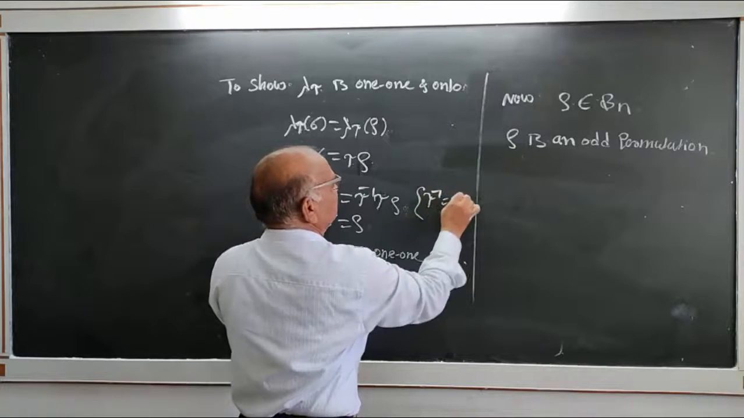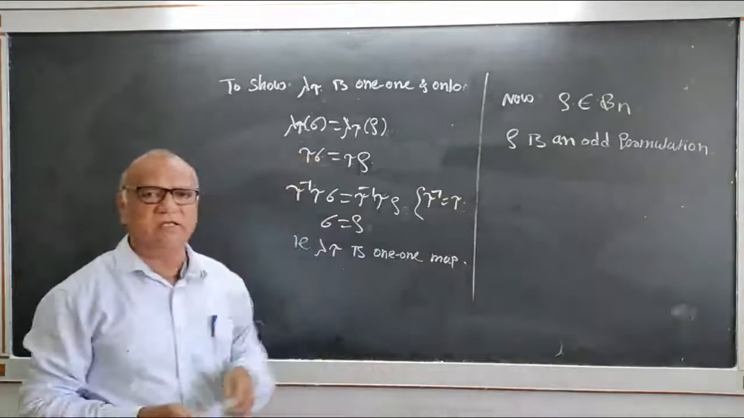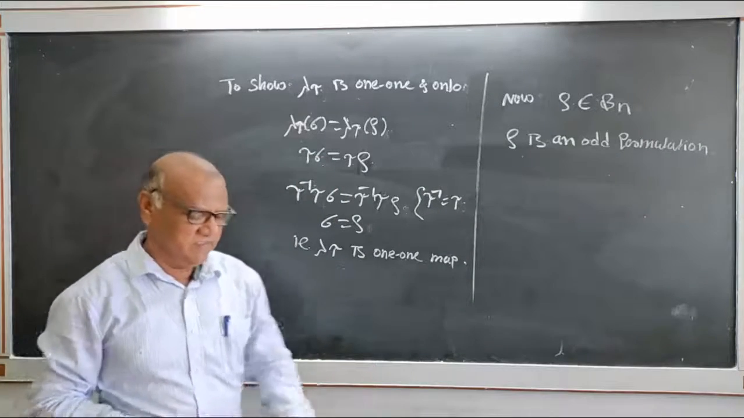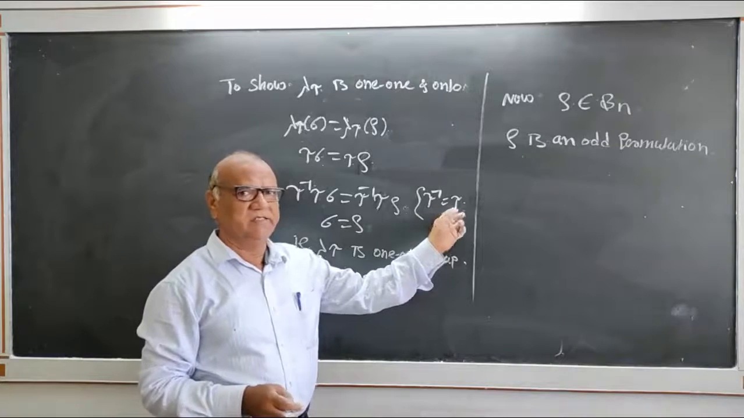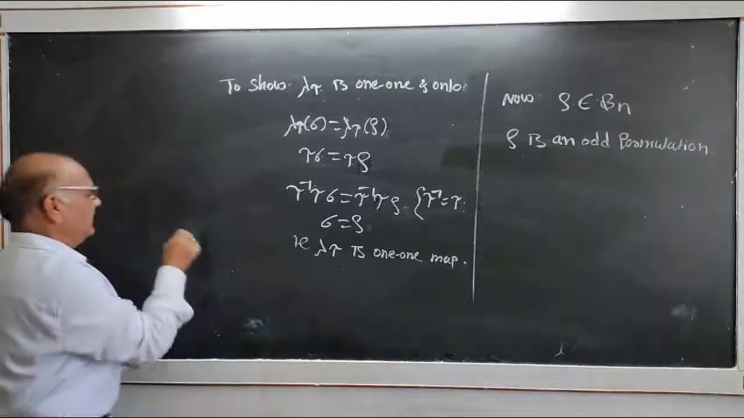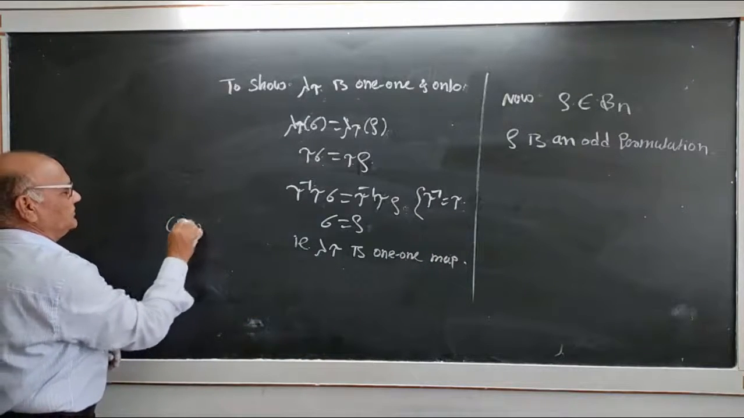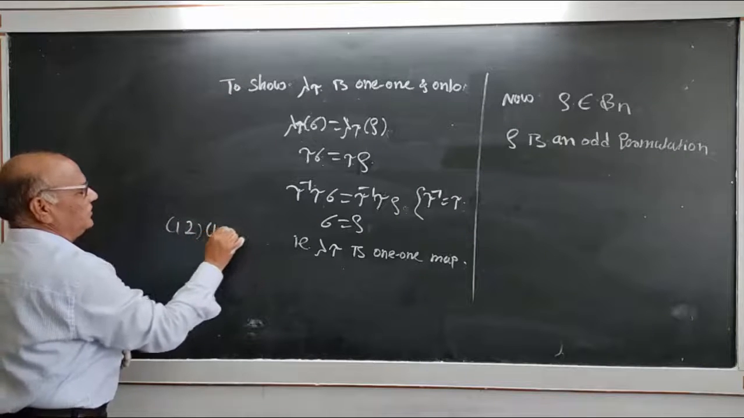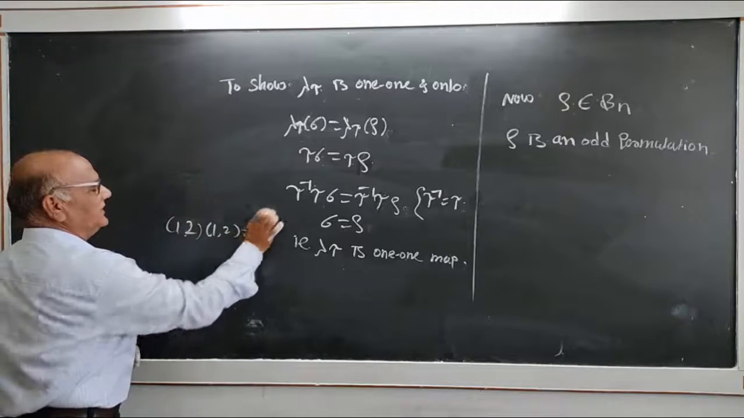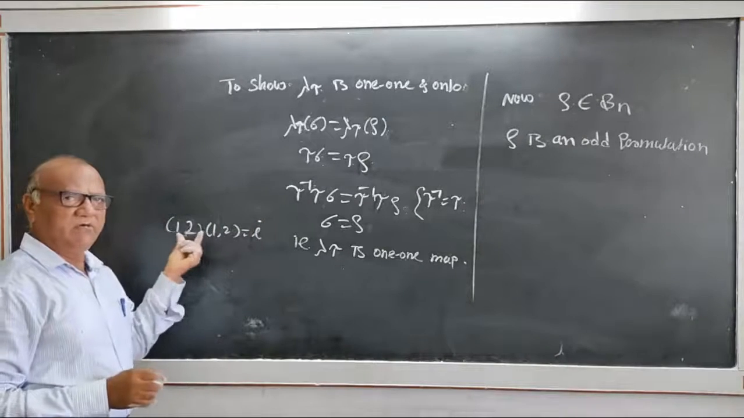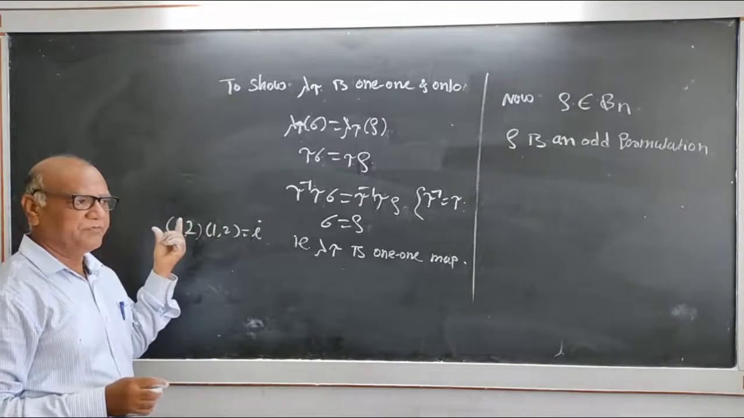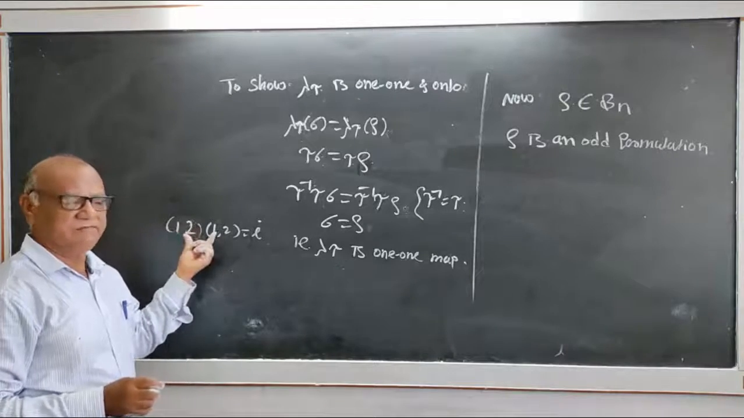Here, tau inverse is again tau. The inverse of a transposition is the transposition itself. We see here that (1 2) followed by (1 2) is equal to the identity map. That means the inverse of a transposition is itself.